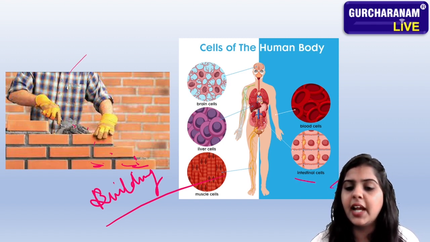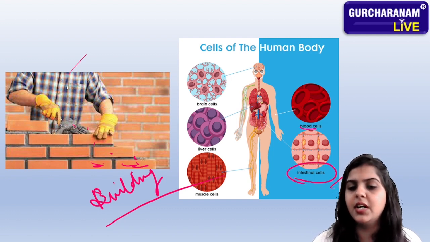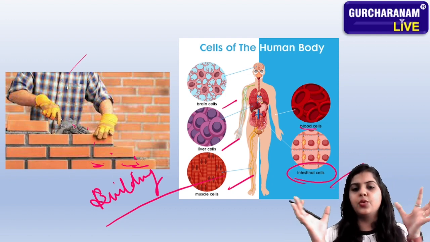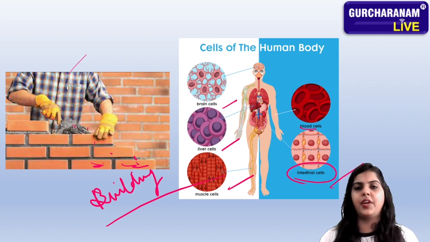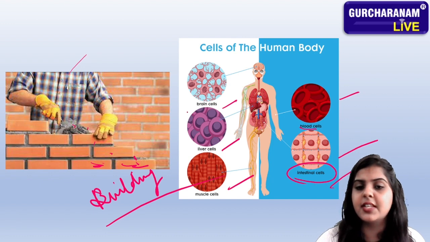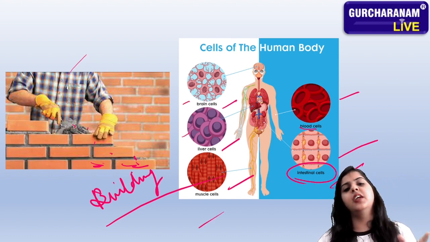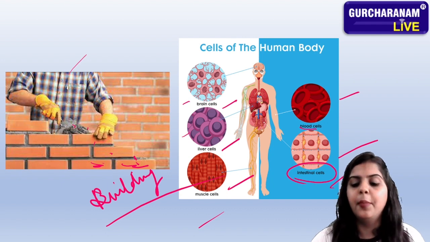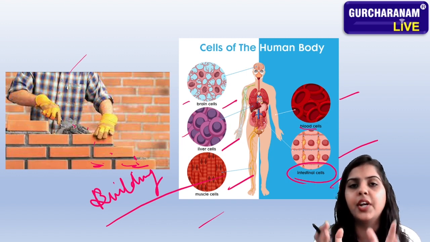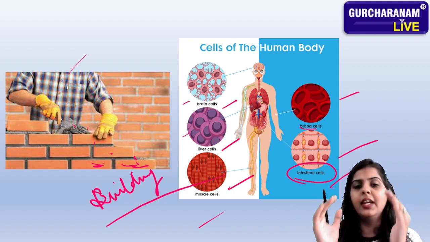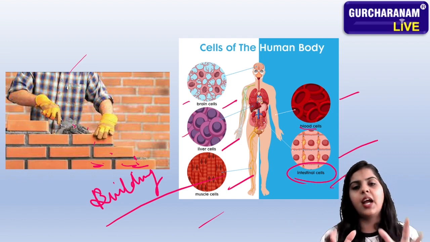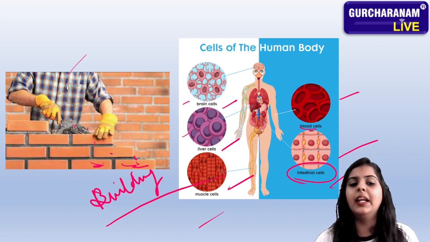You can see there are many kinds of cells: intestinal cells, blood cells, brain cells, liver cells, and muscle cells. These cells are all doing work, but with different functions and different structures. Every cell is different, but they all help in the formation of a human body. These different kinds of cells combine and make a living organism by contributing their roles.